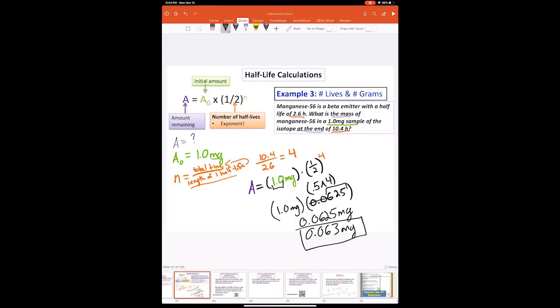And that is our final answer. That's how much is going to be left after 4 half-lives pass. After 10.4 hours pass, you're going to have 0.063 milligrams remaining.